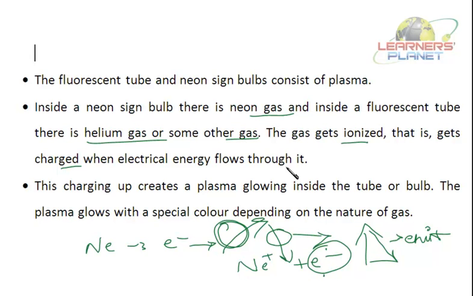Say when they are changing to the positive state, they lose electrons. Now this charging up creates the plasma glowing inside the tube or the bulb. The plasma glows with a special color depending on the nature of the gas. So it depends on the nature of the gas what color you are getting. So this is the plasma state.